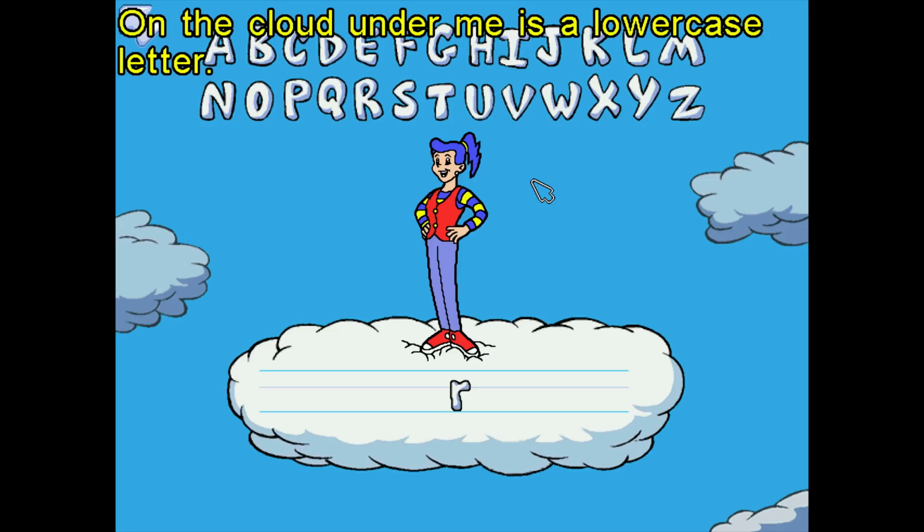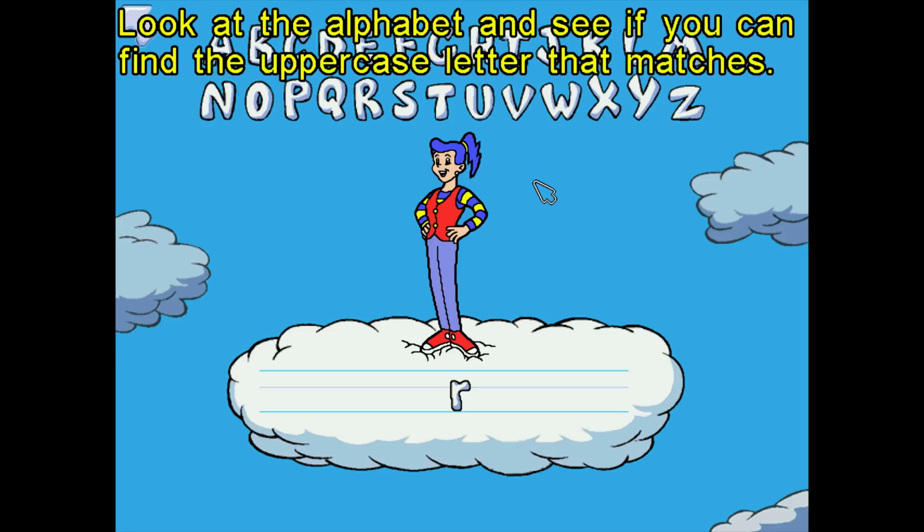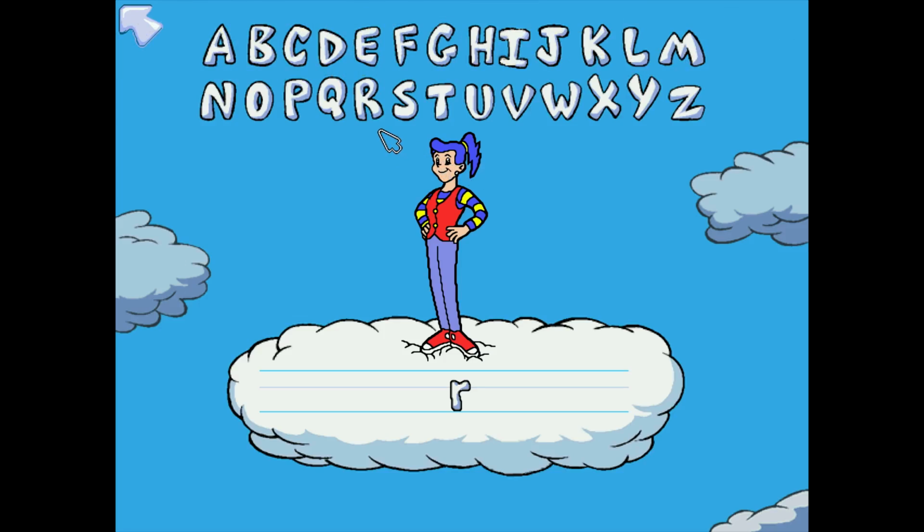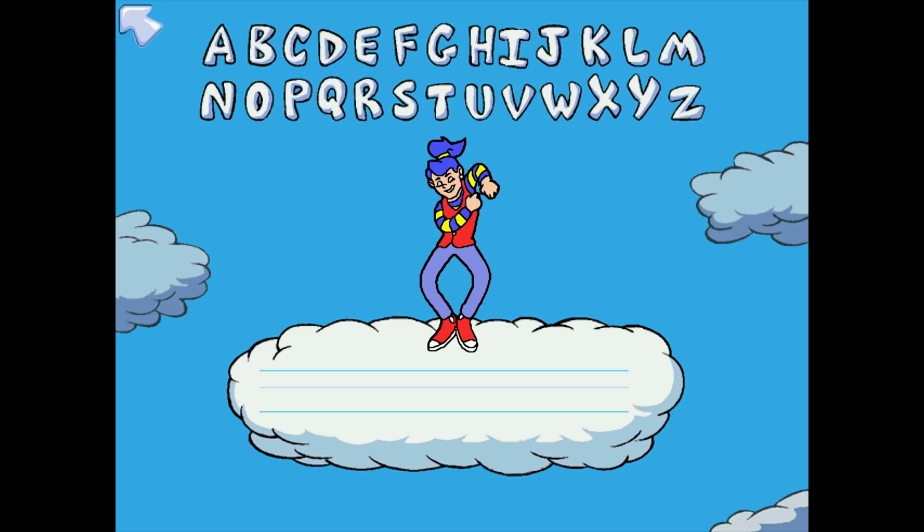On the cloud under me is a lowercase letter. Look at the alphabet and see if you can find the uppercase letter that matches. It's asking us something different now. R. Interesting. A perfect match. Pick a letter. Any letter. What does X do? X is for X-ray.